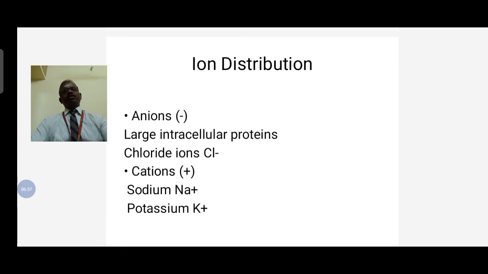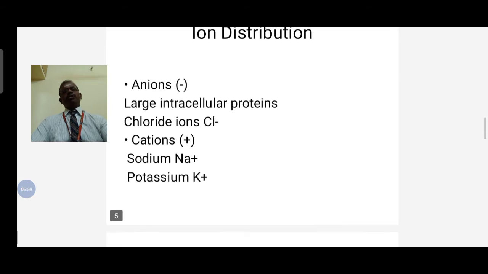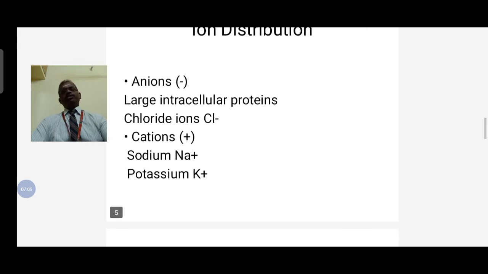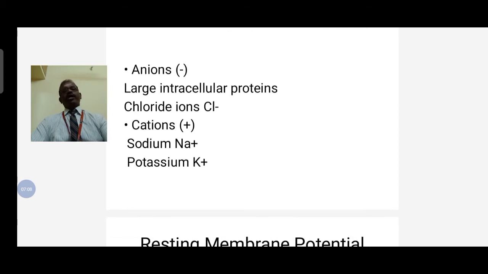What is the ion distribution about the cell membrane? Anions include intracellular proteins and chloride ions. Cations include sodium, Na plus, and potassium, K plus.